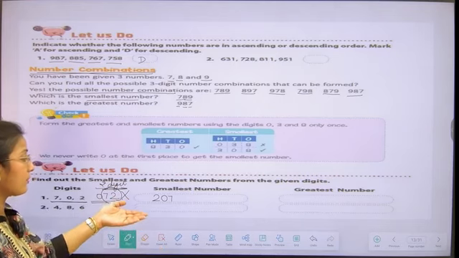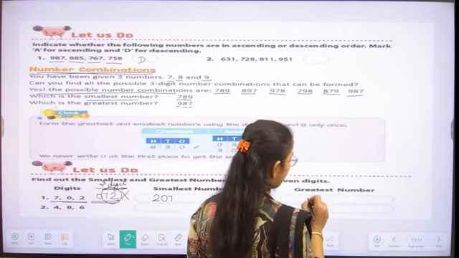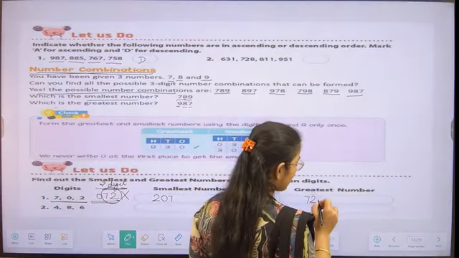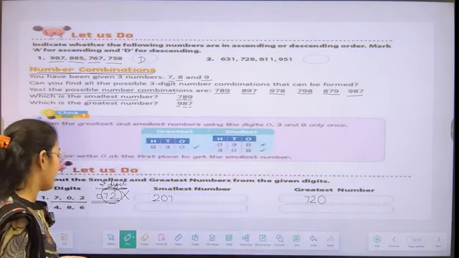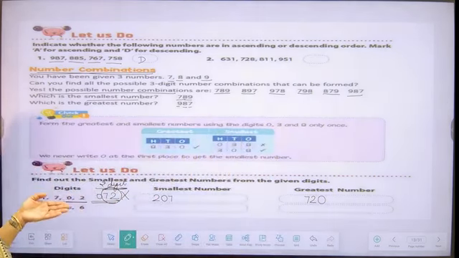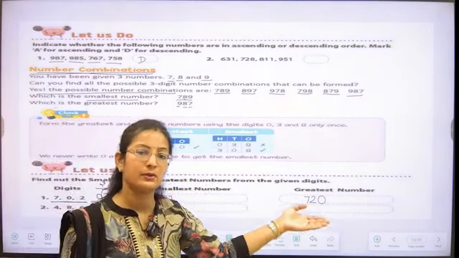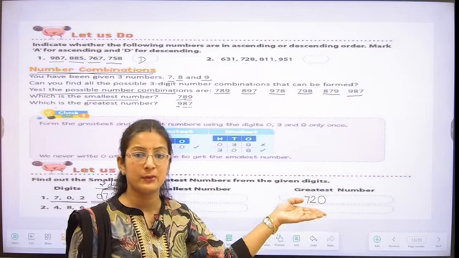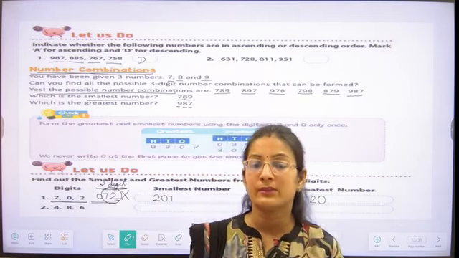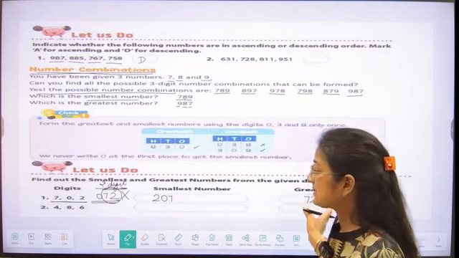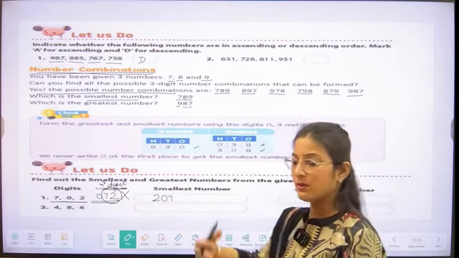And if we want to form the largest number, what are we going to do? First, we have to write the greater digit, then the next smaller, then the smallest one. So what we have seen here, with the help of these three digits of 702, the smallest number is 207 and the greatest number is 720. So everyone is understanding how we can form the greatest number and the smallest number. Very good, students. Second one, you can do it by yourself.